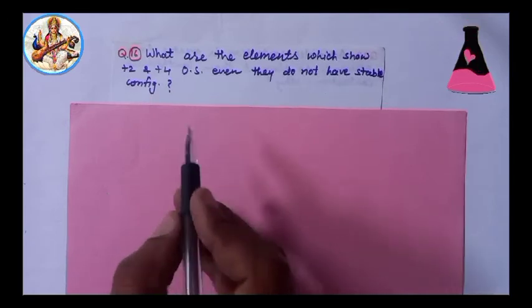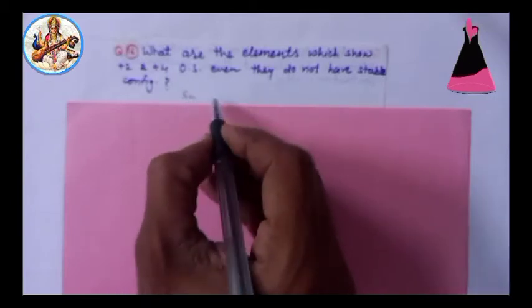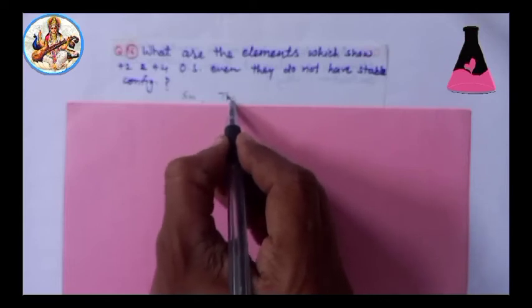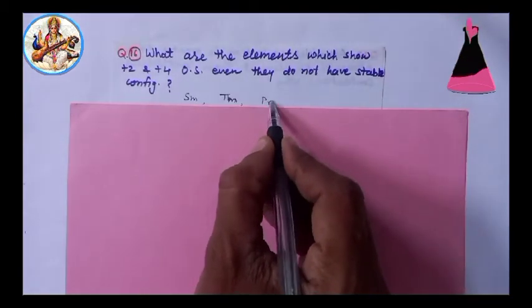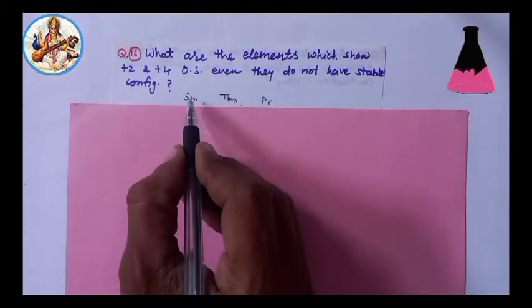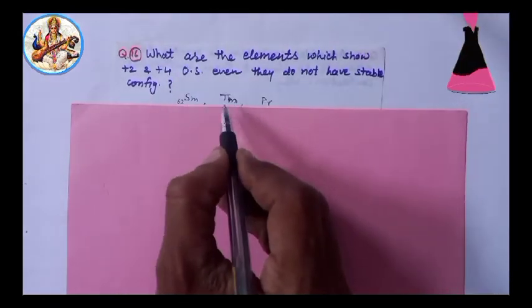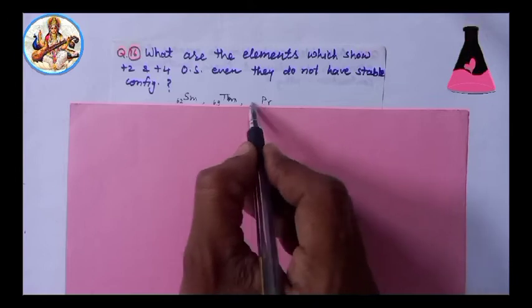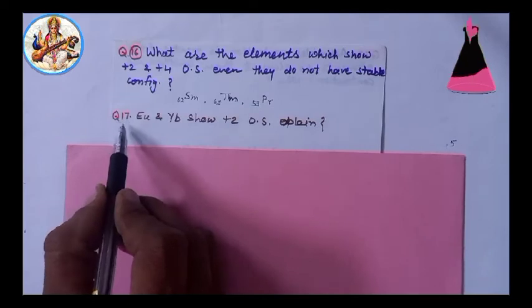Answer: the elements are samarium, atomic number 62, thulium, Tm, atomic number 69, and praseodymium, Pr, atomic number 59.